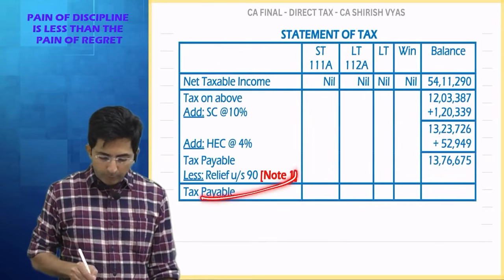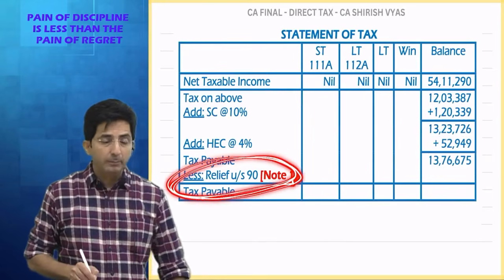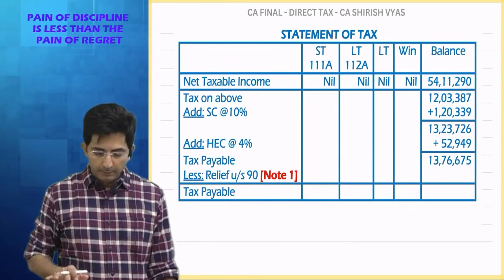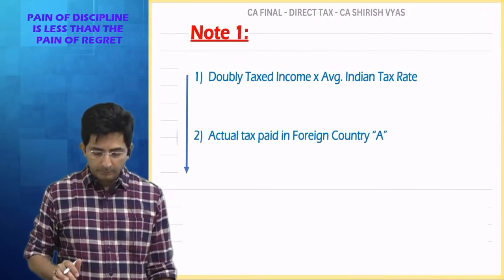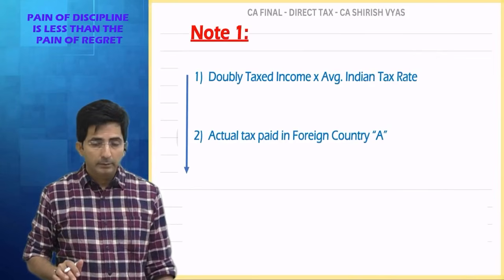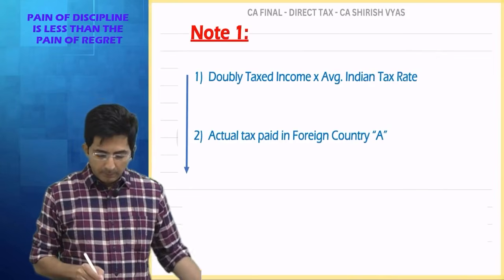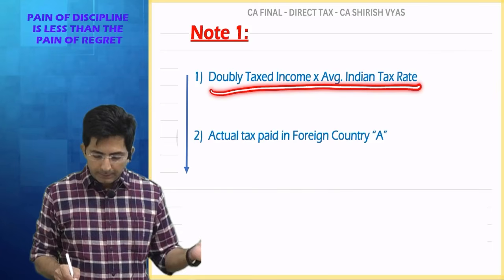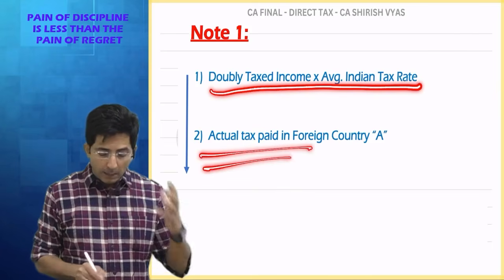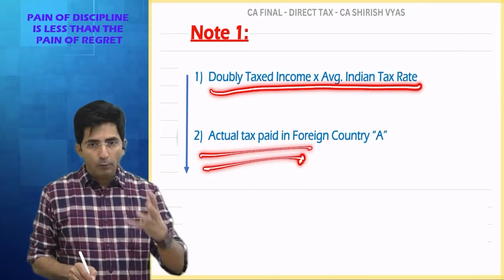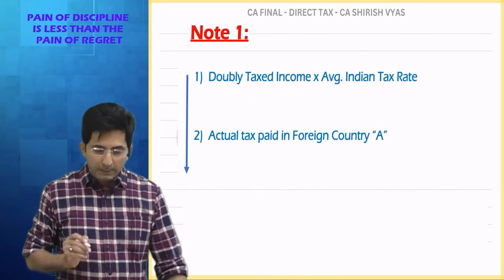Now comes the main point, relief under section 90. Why 90? Because there is double taxation with India and foreign. What is the formula for relief when there is double taxation? Doubly taxed income into average Indian rate compared with actual amount of foreign tax paid. So tell me one by one.